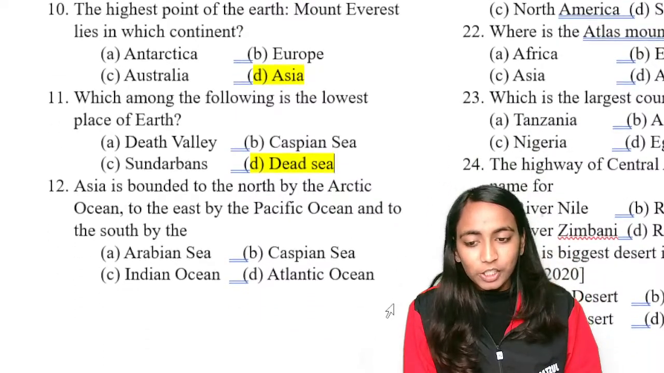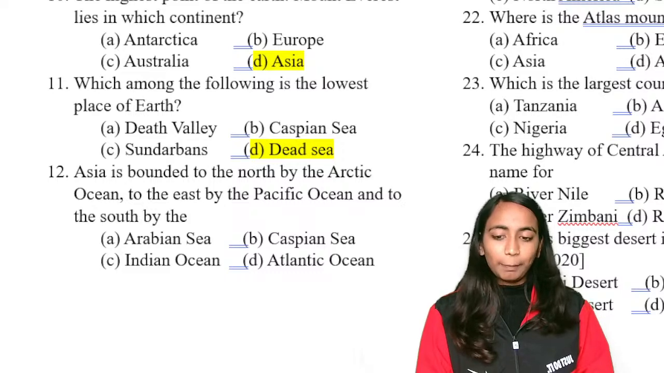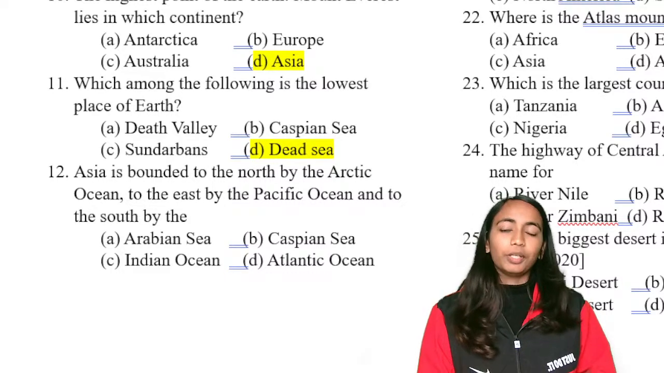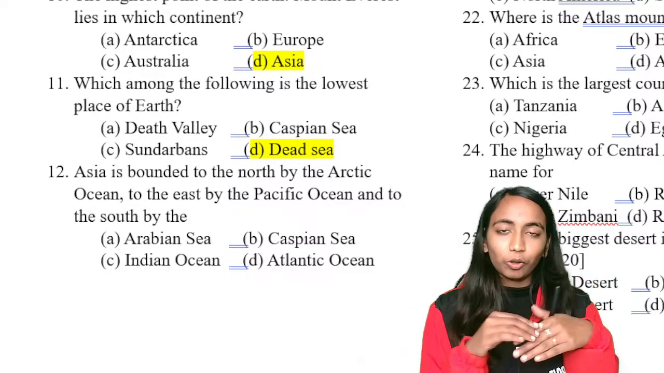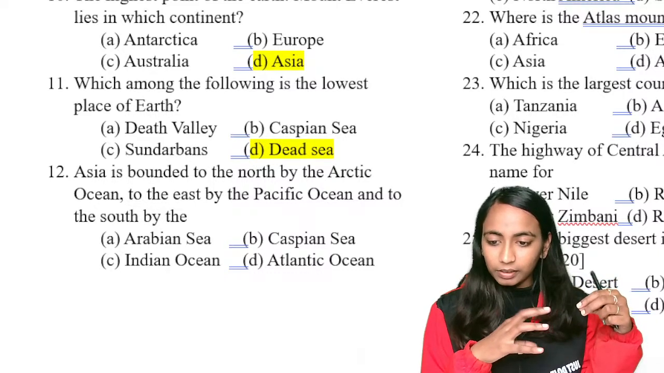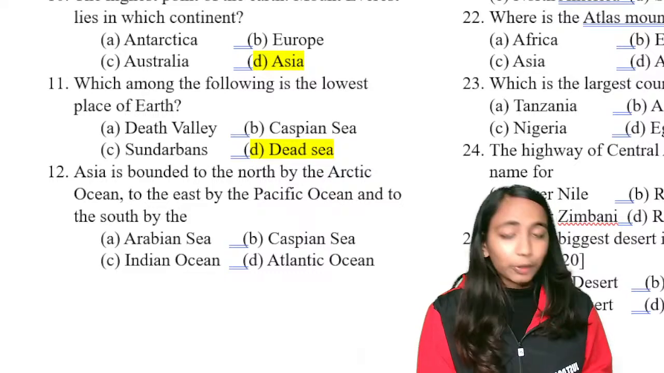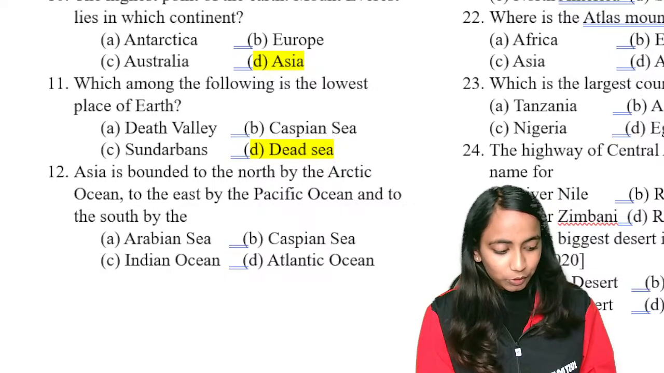Next question is, Asia is bound to the north by Arctic Ocean, to the east by Pacific Ocean, and to the south by... Asia के north पे क्या present है? On the north of Asia we have Arctic Ocean. On the east we have Pacific Ocean. तो south में India के क्या present होगा? That you actually have to provide the answer for. So what is going to be the correct answer for this? Provide your answer.